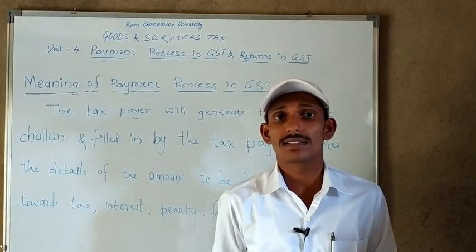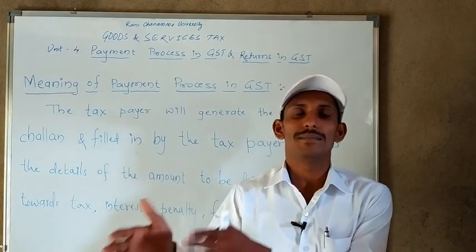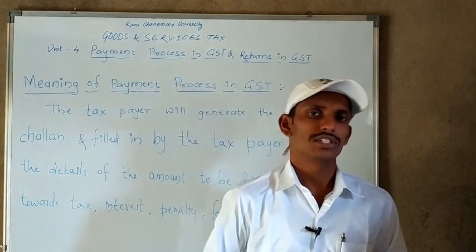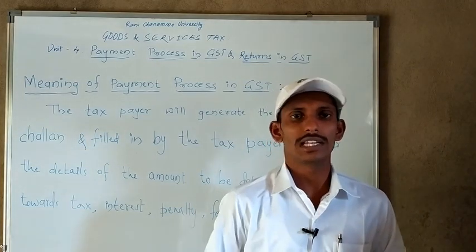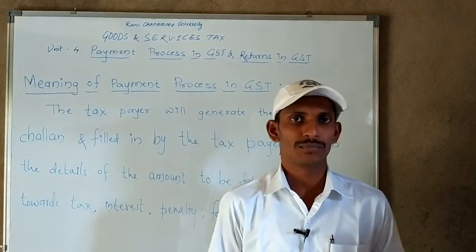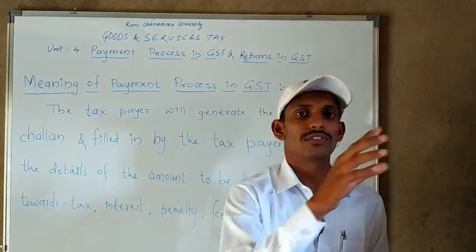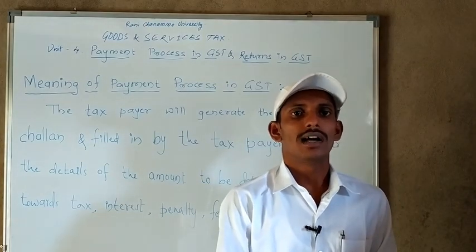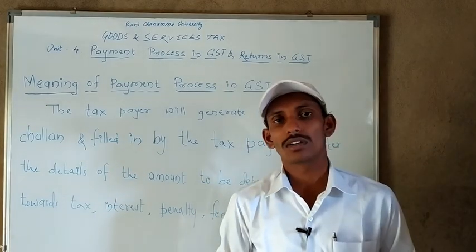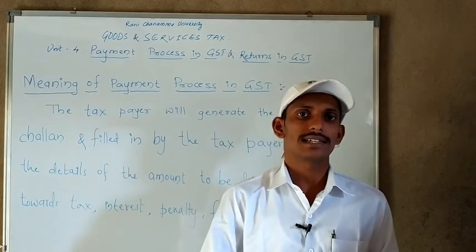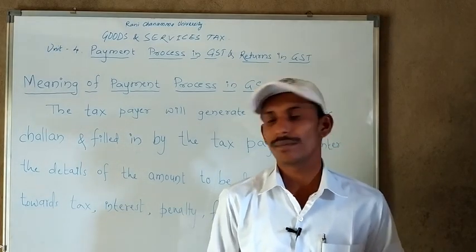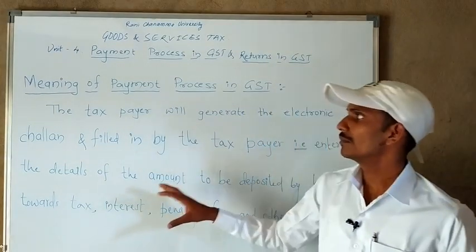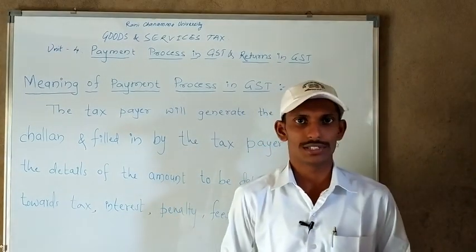How is the process carried out? The taxpayer generates the challan electronically, with the use of a computer and internet, and fills in the required information in that challan, such as how much amount is deposited, and for what purpose he is making the payment. Either he has to pay tax, interest, penalty, fees, or any other amounts. This is the meaning of payment process in GST.